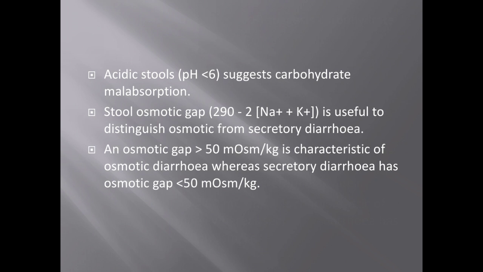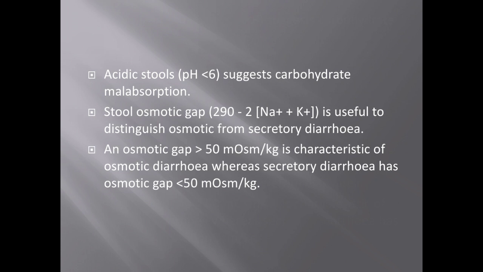Normally the stool will be alkaline. If the pH is less than 6, it suggests carbohydrate malabsorption. And one more important thing in stool examination is the osmotic gap. This is the formula to calculate the osmotic gap: 290 minus 2 multiplied by the sum of sodium and potassium.